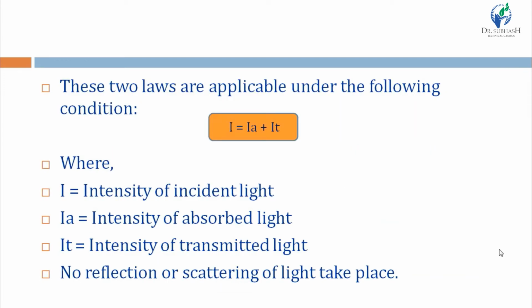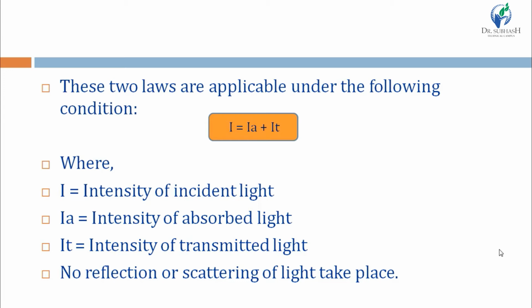These two laws are applicable under the following condition only: I is equal to IA plus IT. Here I means intensity of incident light, IA means intensity of absorbed light, and IT means intensity of transmitted light. This means the condition where no reflection or scattering takes place.